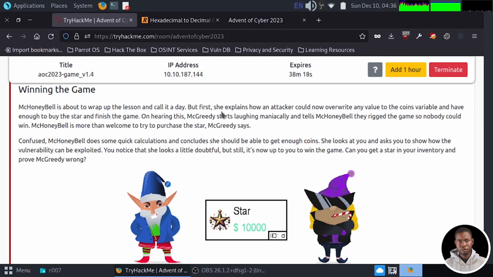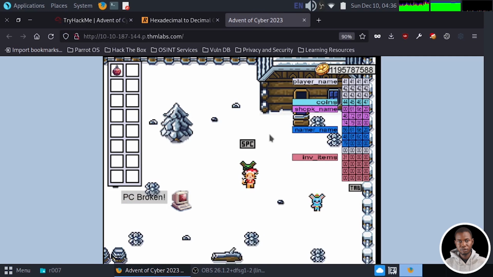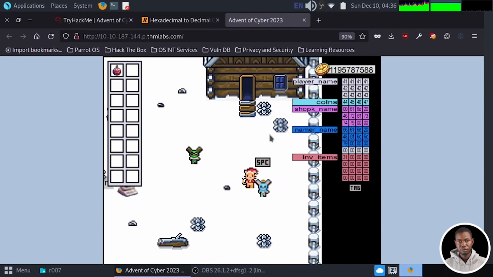So that is what we are going to be doing basically. And the star is going to cost us about 1,000 gold coins, I guess. So let's move to our game. You notice that we have enough coins already to purchase this from our last experiment. And if we move to Van Frosty, which is the inventory guy,